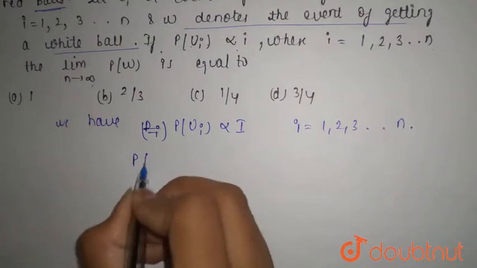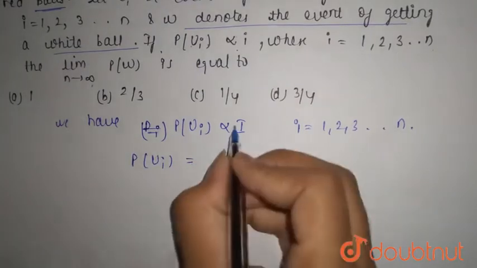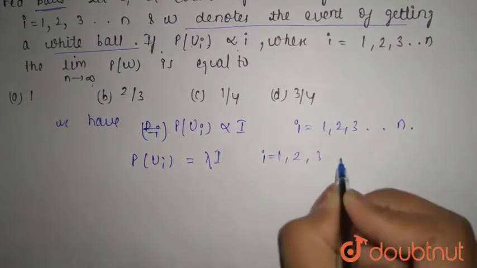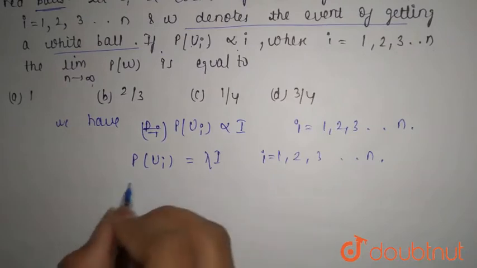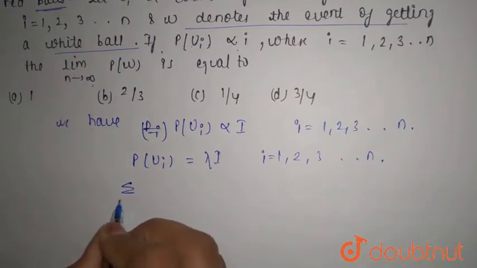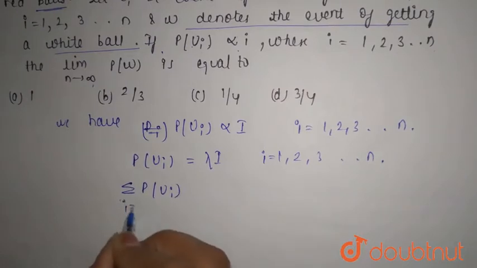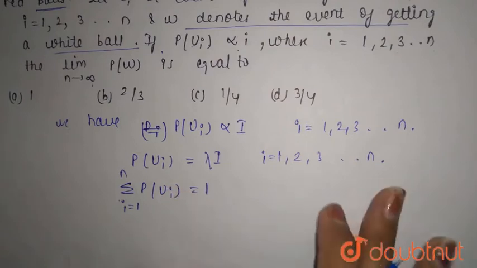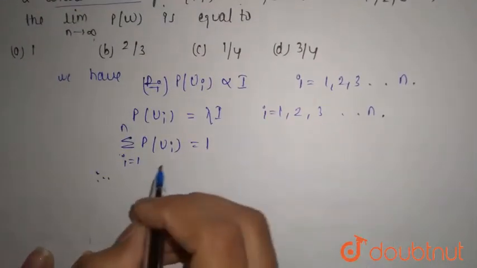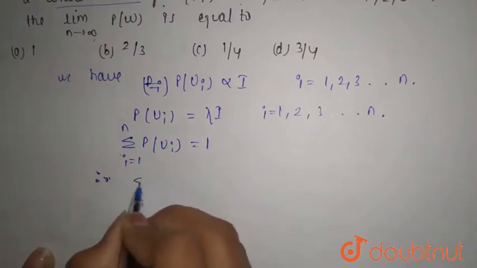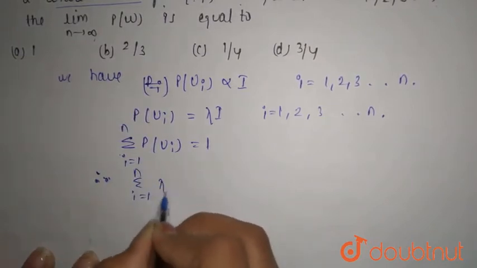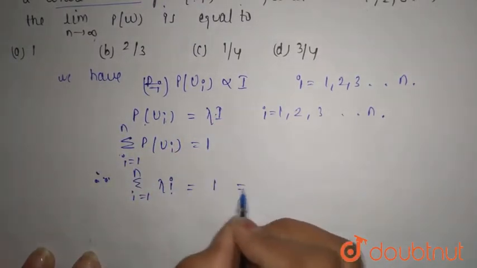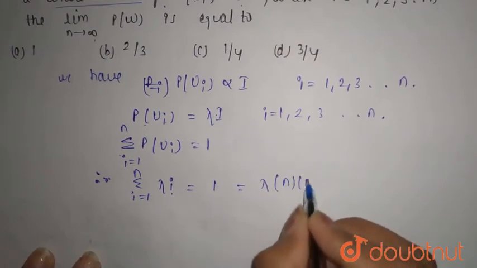So you can say that P of Ui equals some constant, let it be lambda times i, where i again belongs to 1, 2, 3 and so on up to n. But you know that the summation of P of Ui, i equals 1 to n, is 1, because the sum of the probabilities is always 1. Therefore, the sum over i equals 1 to n of lambda times i equals 1, which is lambda times the sum of i, which is n into n plus 1 by 2.